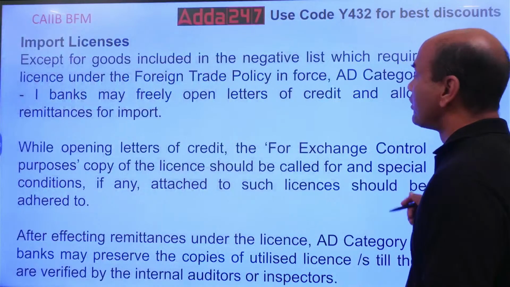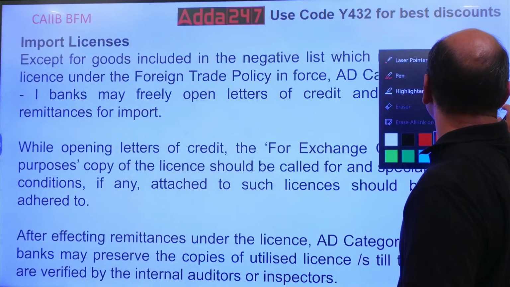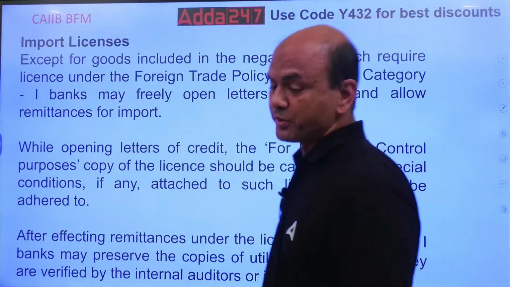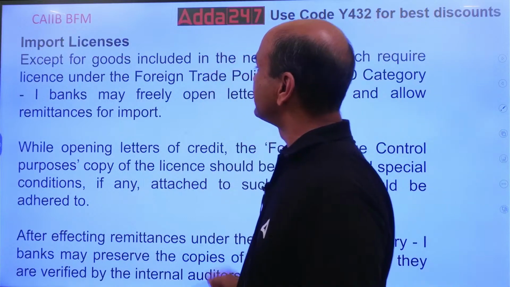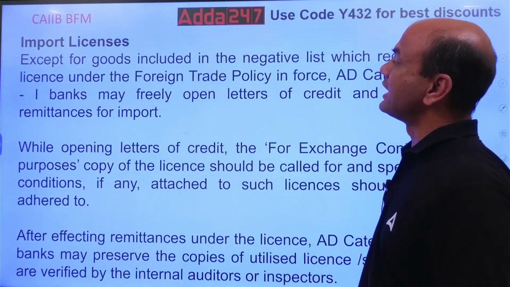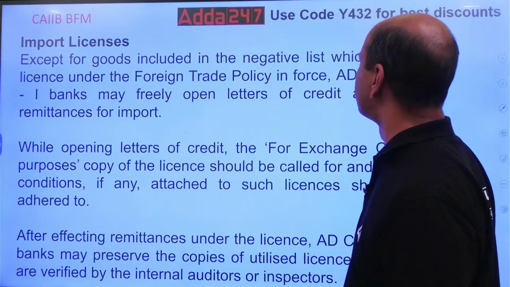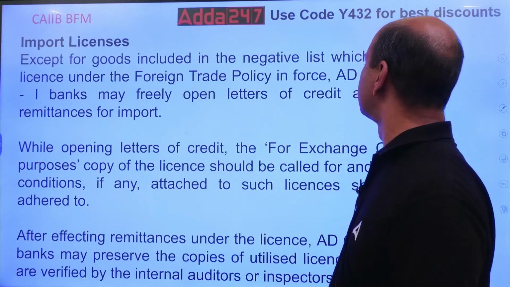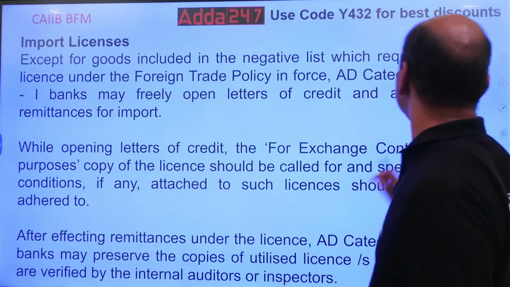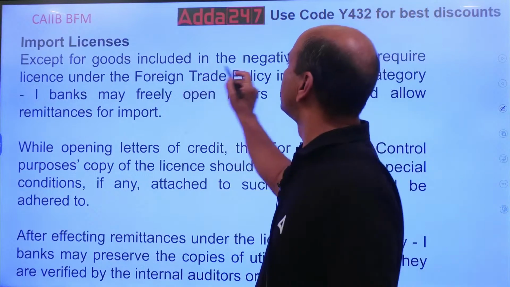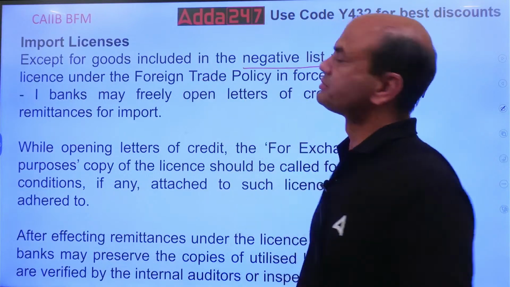See, what does RBI say about it? See this, import licenses, except for goods included in the negative list, which require license from foreign trade policy in force, AD banks may freely open LCs and allow remittances for import. Now, what I mean by this? Except for those goods included in the negative list.